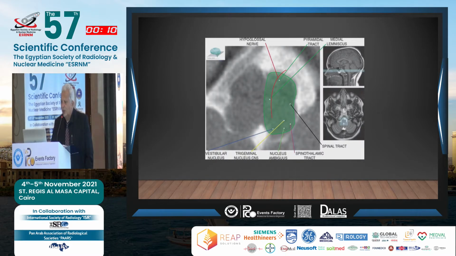Another patient: if the whole medulla is affected on that side, this patient will come with ipsilateral cerebellar ataxia, sensory deficit of the face, Horner syndrome, and contralateral hemiplegia or hemianesthesia. This is what they call Babinski-Nageotte syndrome.